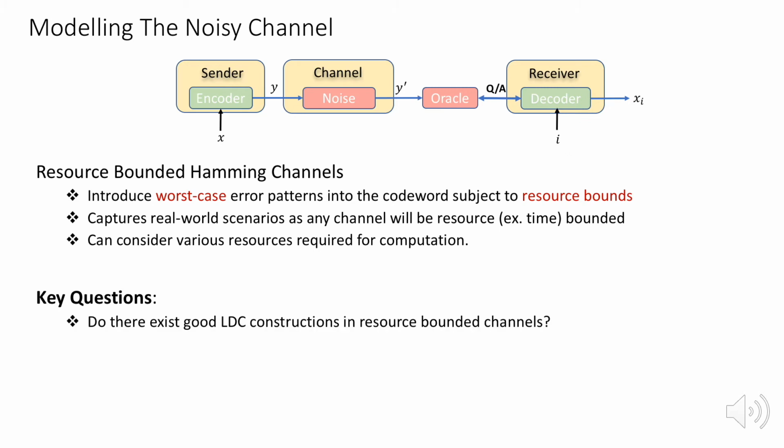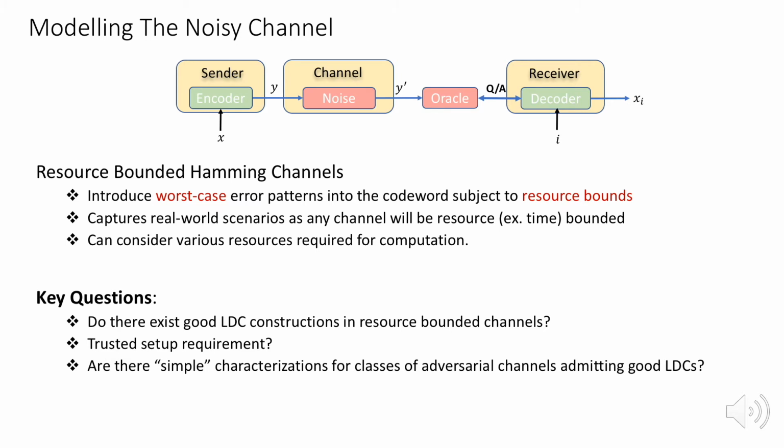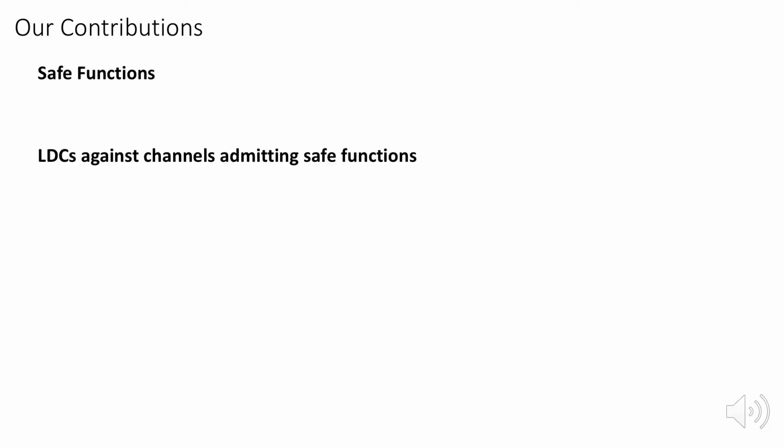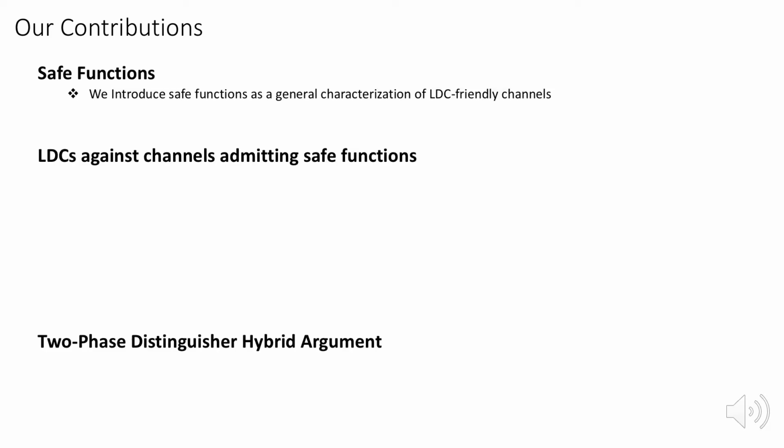Given the discussion so far, natural questions that arise are whether there exist good LDCs against these channels. Is there a need for trusted setup? And we can even go further to ask the more general question of what are simple characterizations of LDC-friendly channels. We answer all three questions in an idealized setting called the random oracle model, where a cryptographic hash function, such as SHA-3, is modeled as a truly random black box function. In particular, we will introduce safe functions as a general characterization of LDC-friendly channels.